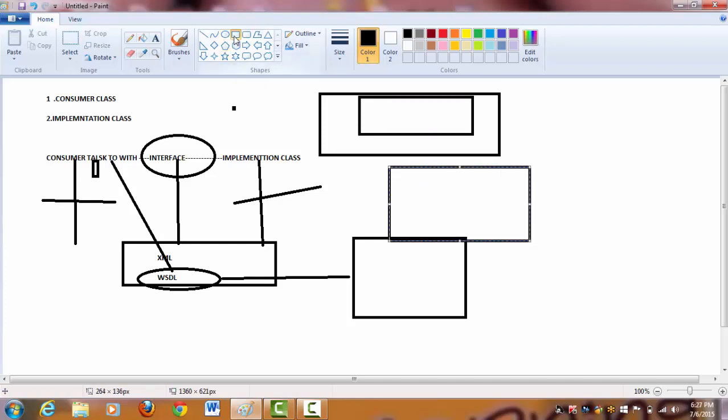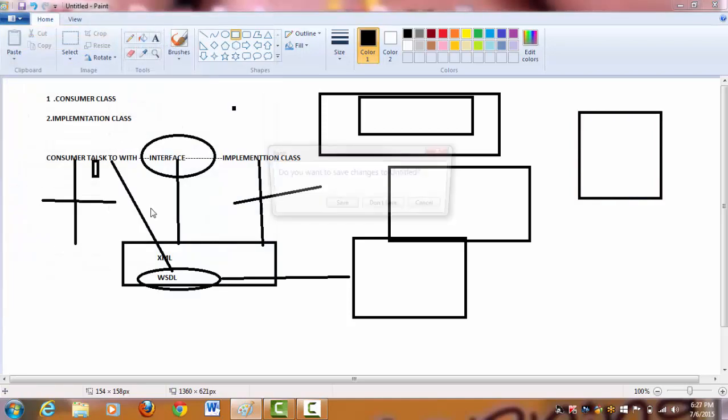So we have discussed what a normal interface is. We have done all these things. But there is some problem even here. So that is what I am going to address in the next slide.